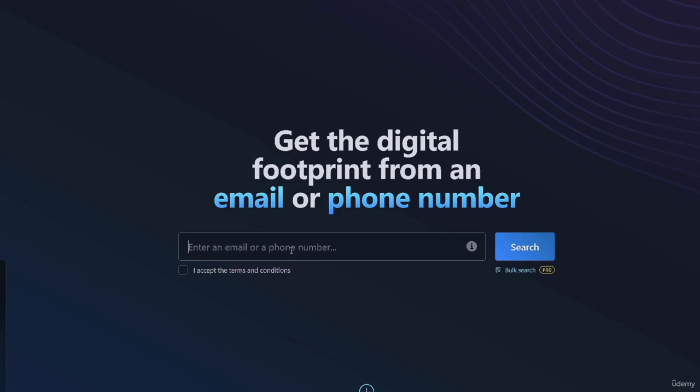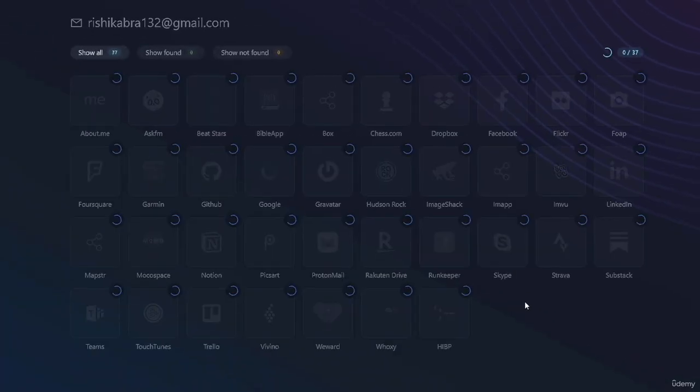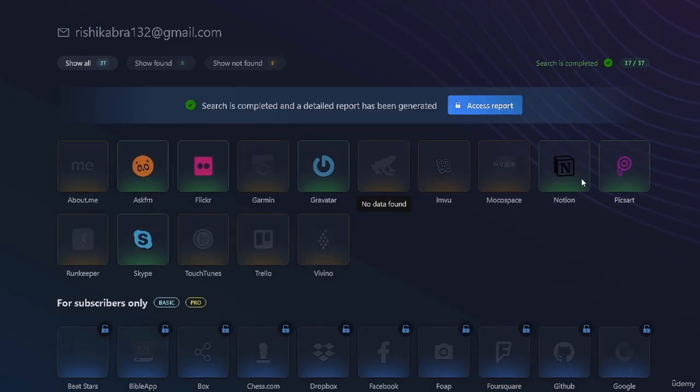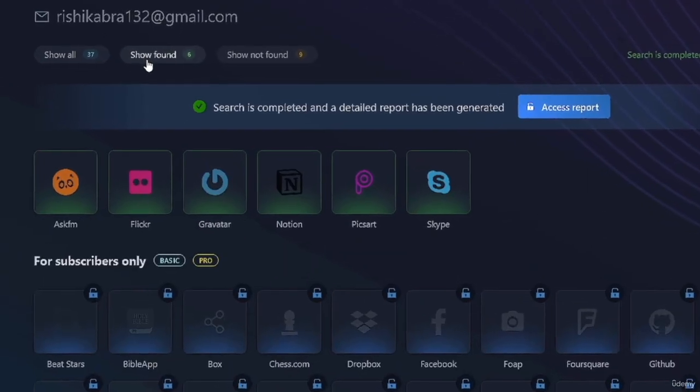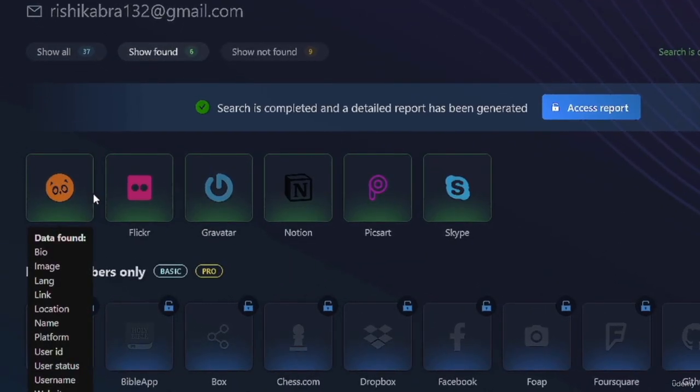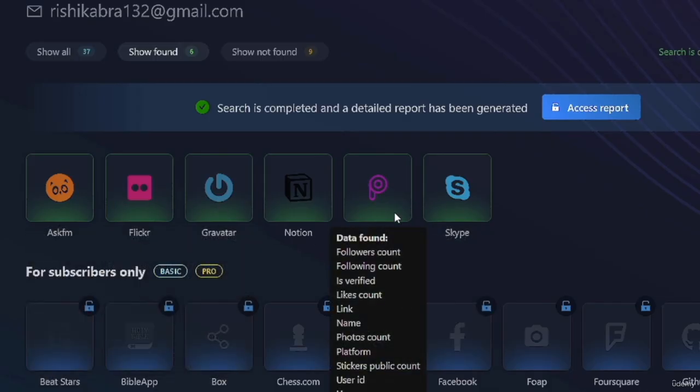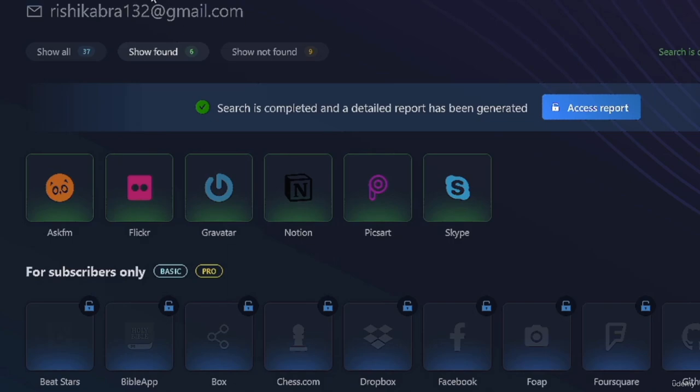Next, I would like to show you a website called predictasearch.com. And then you want to add the phone number or the email address. I'm going to say Rishi Kabra like this. And then I'm going to say search. And this website is not for free, but it will give us an idea on which websites this person has an account. So here we can see 2 additional websites. We already have his Ask.fm account, Flickr account, Gravatar account, and Skype account, but we don't have his PicsArt and Notion account. So right now we know that Rishi Kabra uses Notion and he has a PicsArt account.